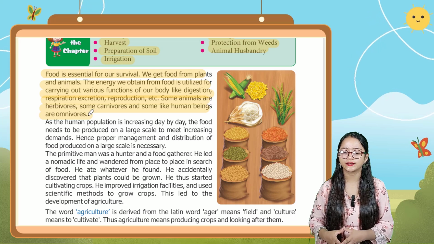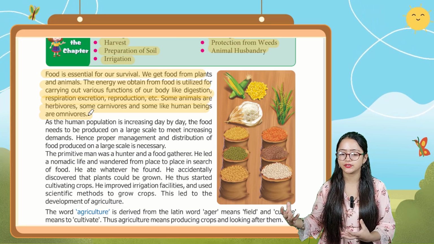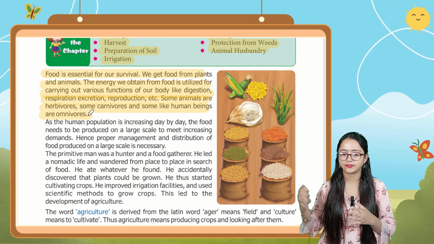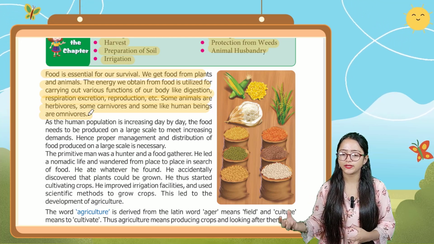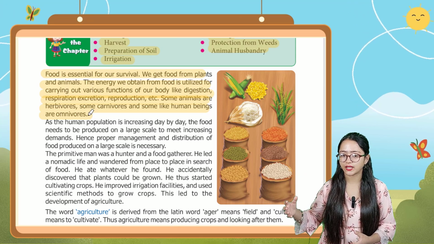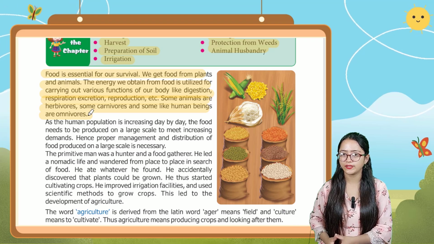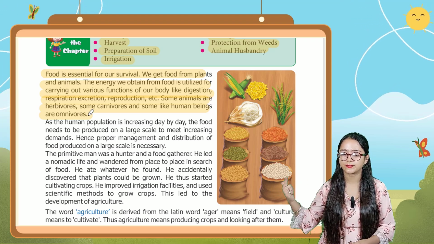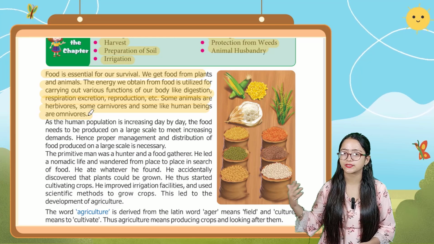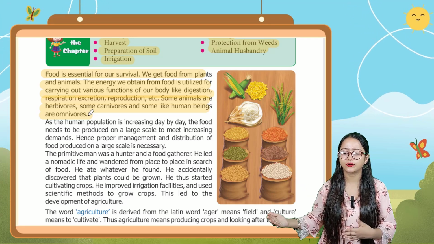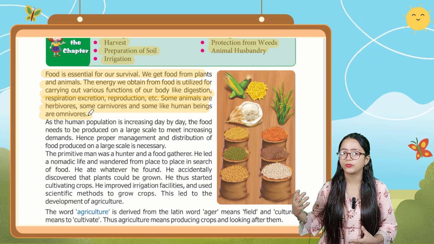So here it is saying that food is essential for our survival, and we get food from plants and animals. The energy we obtain from food is utilized for carrying out various types of functions of our body like digestion, respiration, excretion, reproduction, etc. Some animals are herbivores, some are carnivores, and some, like human beings, are omnivores.